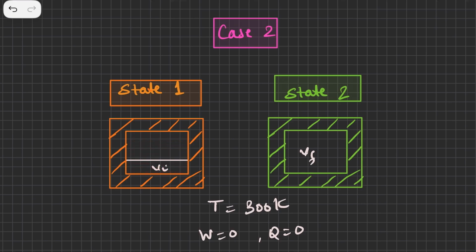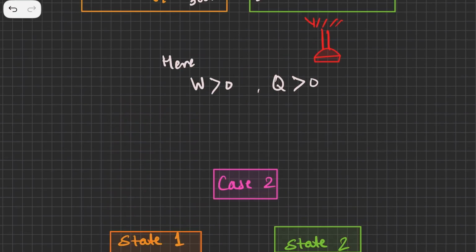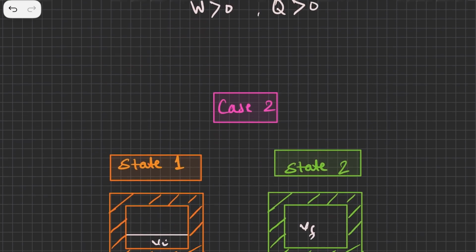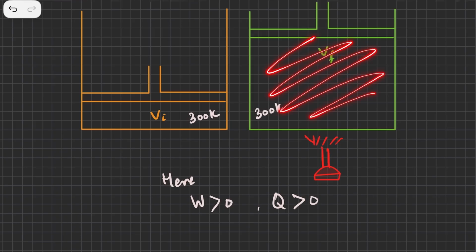Now this wall is a breakable wall, so we are going to break this wall by some means, and as soon as the wall breaks, the gas is going to occupy the entire volume of the container. So now the gas has occupied over here. If you see, the initial volume was Vi and the final volume is Vf. We are assuming that this initial volume was equal to this volume, and that this final volume is equal to this part of the final volume.